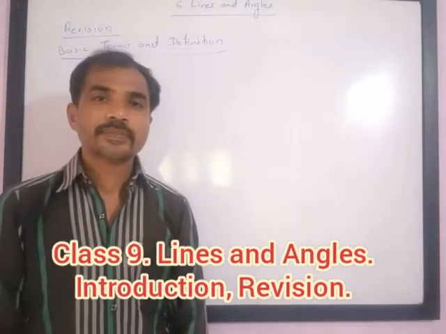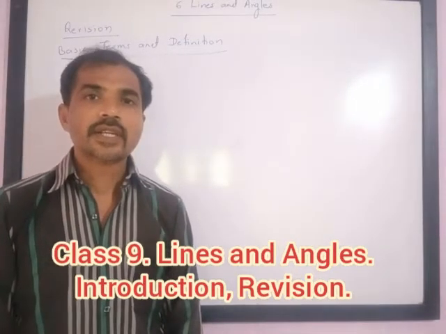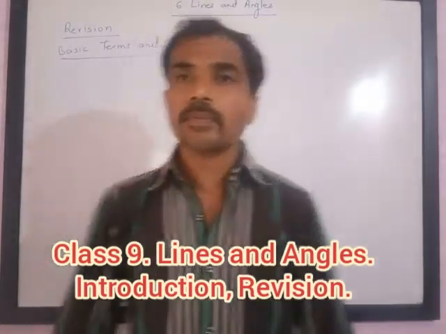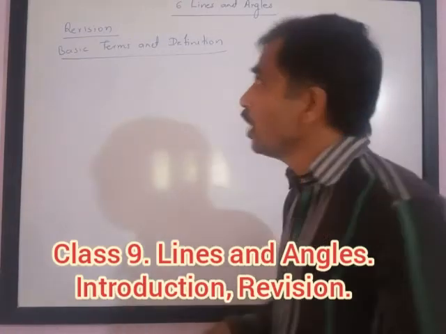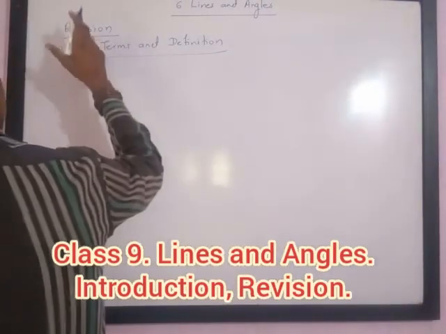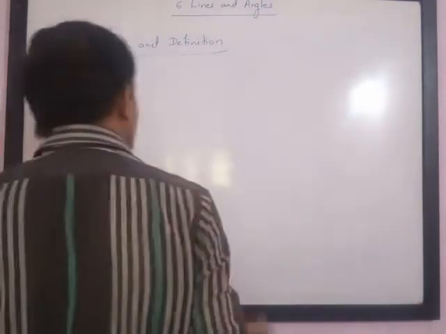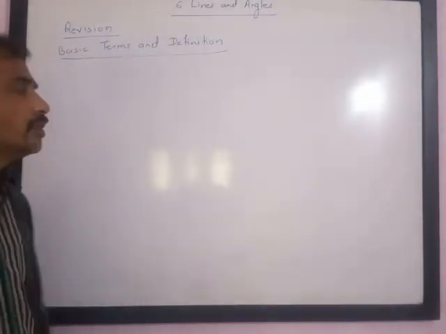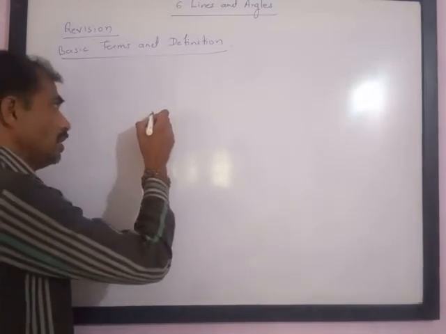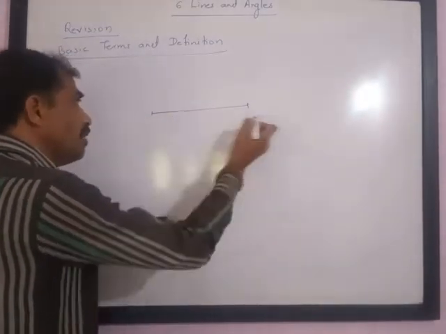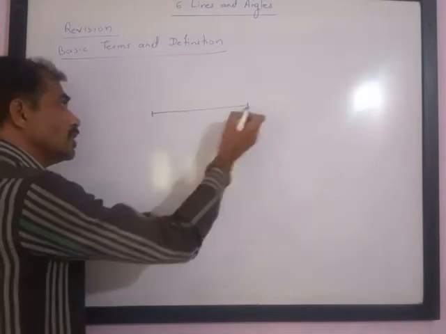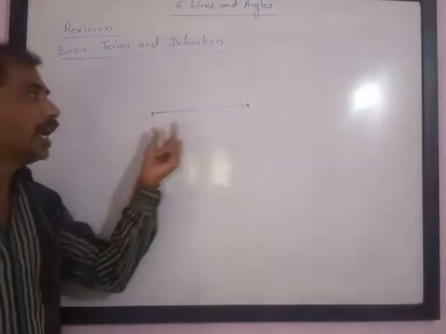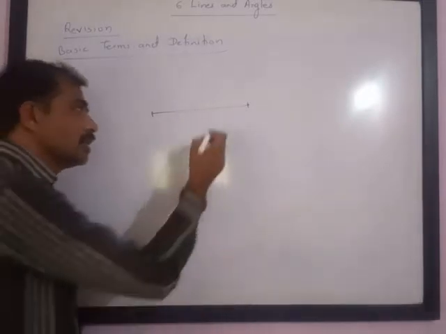Dear friends, let us start with lesson number 6, lines and angles from class 9. Now we are going to revise certain terms. This is a revision of basic terms and definitions regarding lines. We have already studied a line segment. Please note, this is a line, and this is a segment, a part of a line, having two end points. So this is called a line segment.